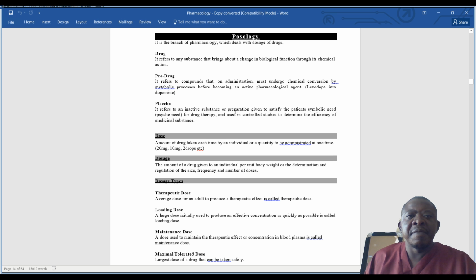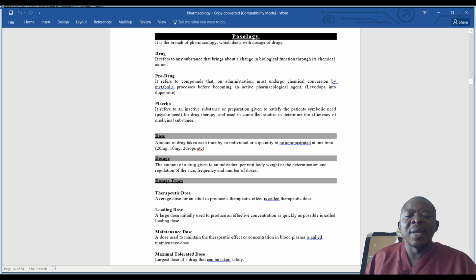Then when we say prodrug, this refers to compounds that on administration must undergo chemical conversion by metabolic process before becoming an active pharmacological agent. Some examples that I would give here is levodopa, okay, being changed into dopamine. So you take levodopa, when it's in the body, it goes under some metabolic action and is changed to dopamine.